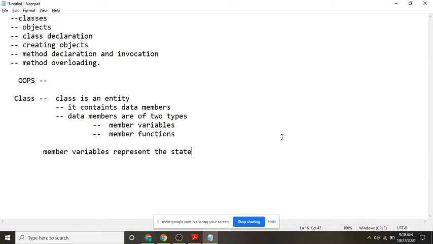The state of the class. And what do member functions represent? Member functions represent the behavior of the class.